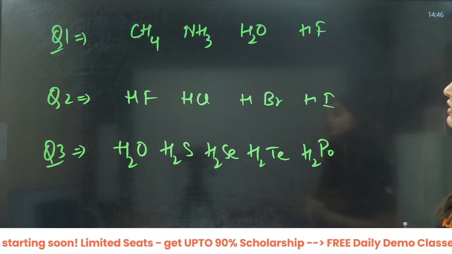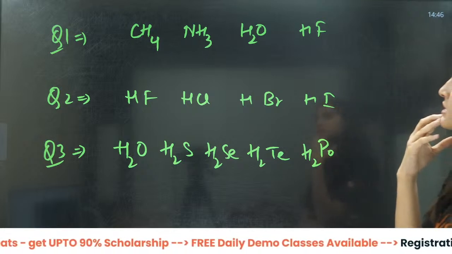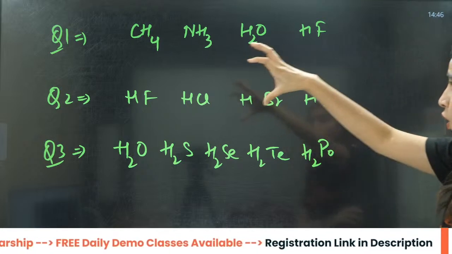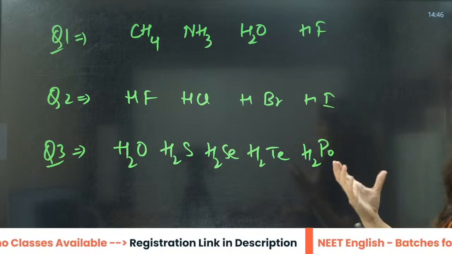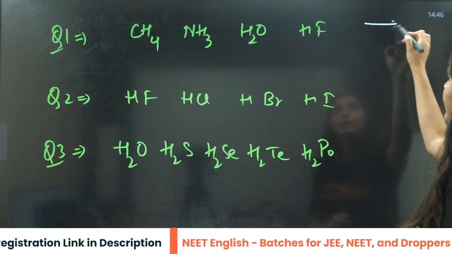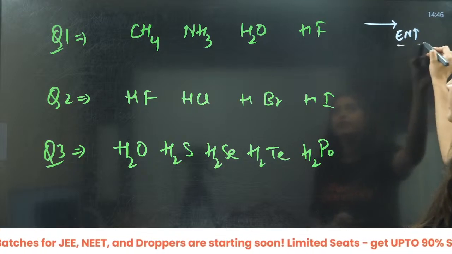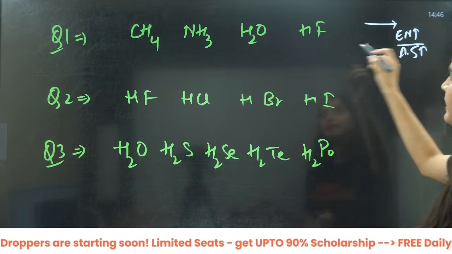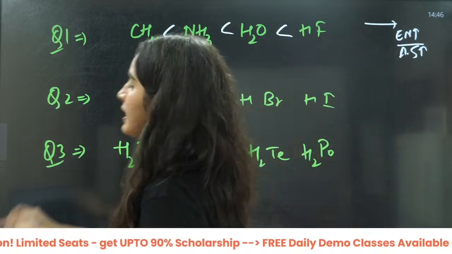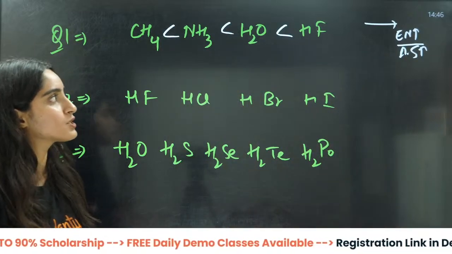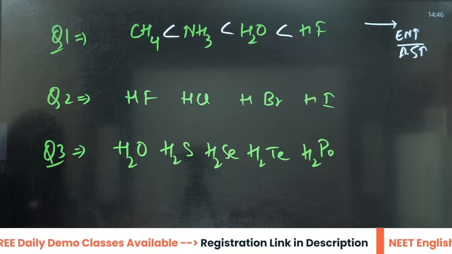First question: firstly identify whether this is along the period or group. This is along the period, so I will see the electronegativity. Along the period, electronegativity increases, so acidic strength will increase. So the answer is going to be this one.